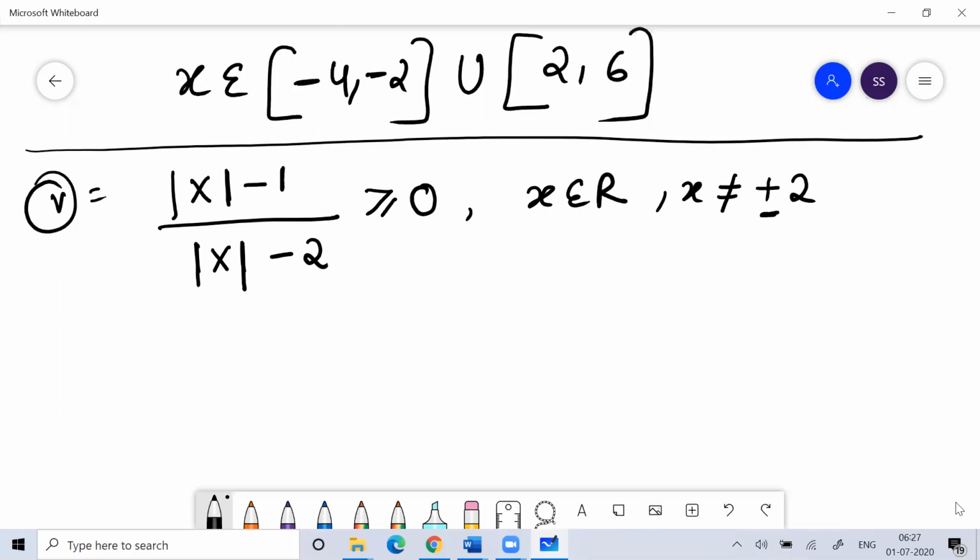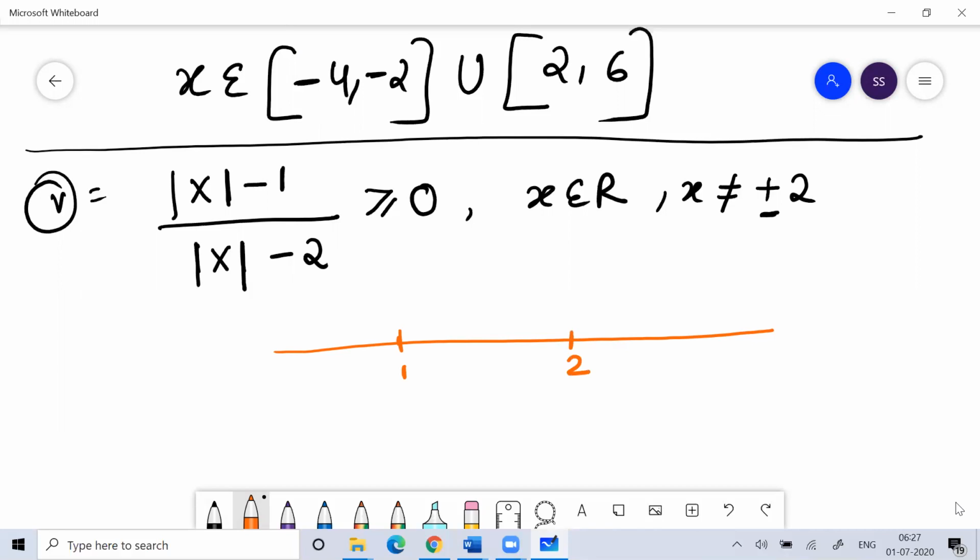Now you have to tell me the answer for this problem. What you can probably do is plot a number line for this. The critical points here would be 1 and 2.